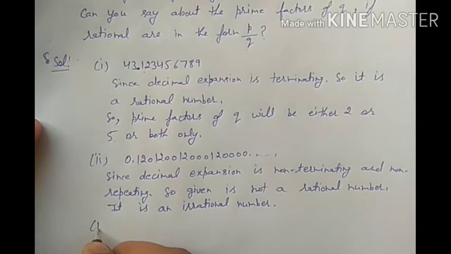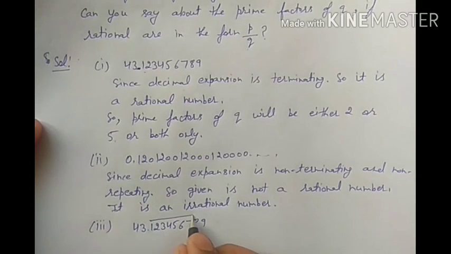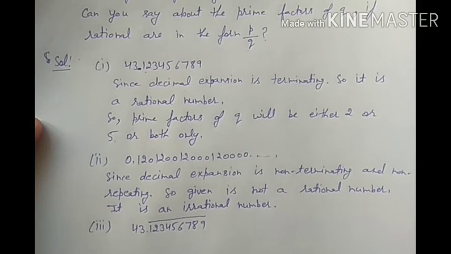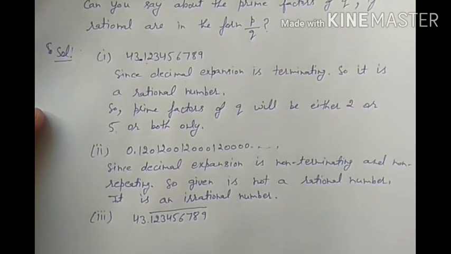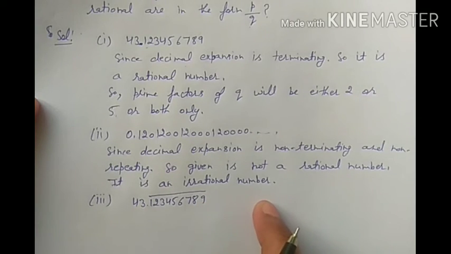Now the third part is 43.123456789 with a bar on all the digits. It means all these digits are repeating, meaning after 9 again 1 2 3 4 5 6 7 8 9.